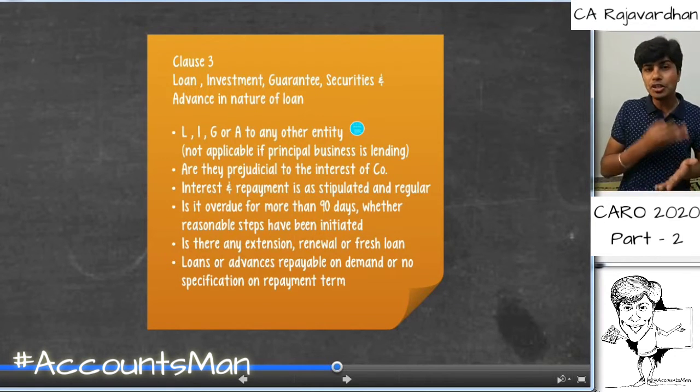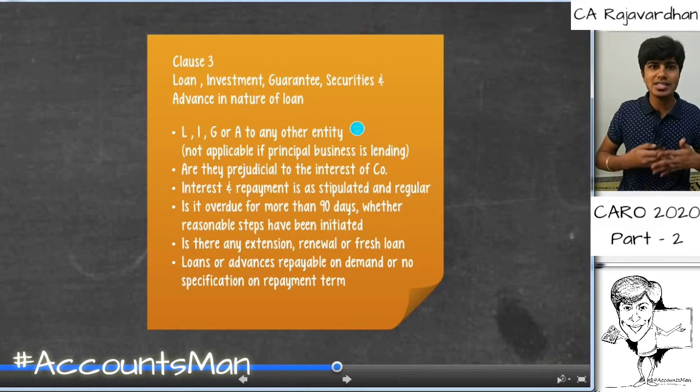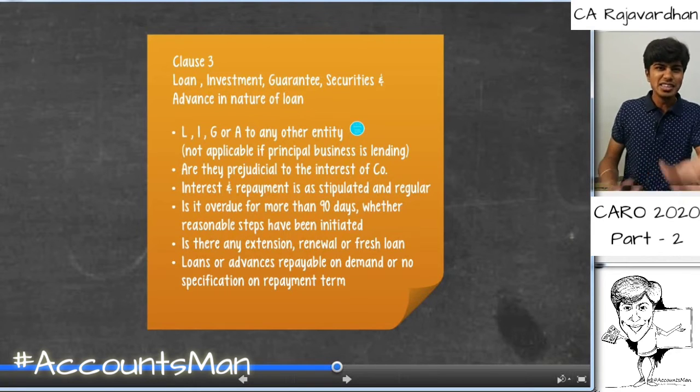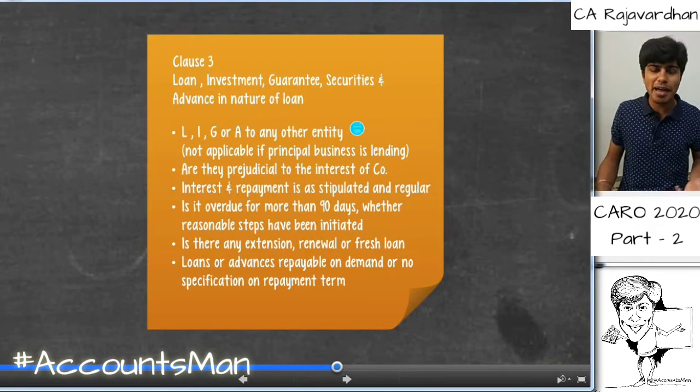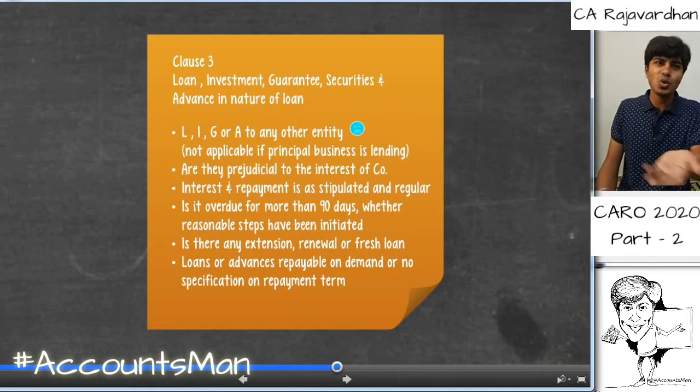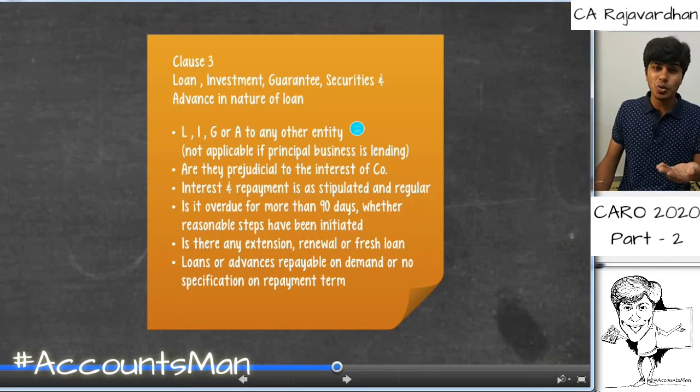Now, are they prejudicial to the interest of the company? Has the company given loans to people from whom we might not recover the entire money? We might not recover the balances. This is similar to what PMC Bank really did, giving the entire money to Housing Development Infrastructure Limited, HDIL. It ended up giving a lot of money, though it knew that there was no possibility of recovering that money, though it knew that it was going to become NPA.